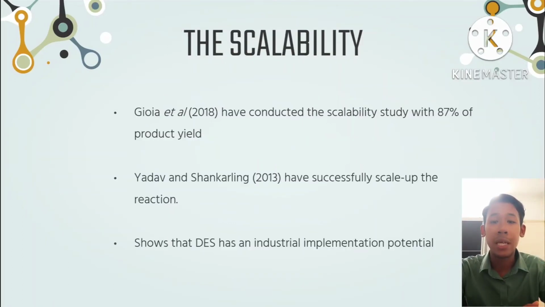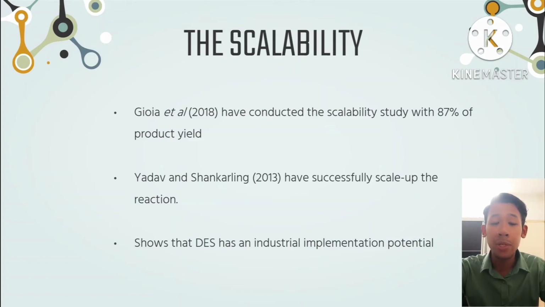Next, we will go to the scalability. Gioia et al. have conducted a scalability study, and the product yield is 87%. And Jadab and Shankaling also successfully conducted a successive scale-up reaction. Thus, this shows that this has the potential to be implemented at the industrial level.